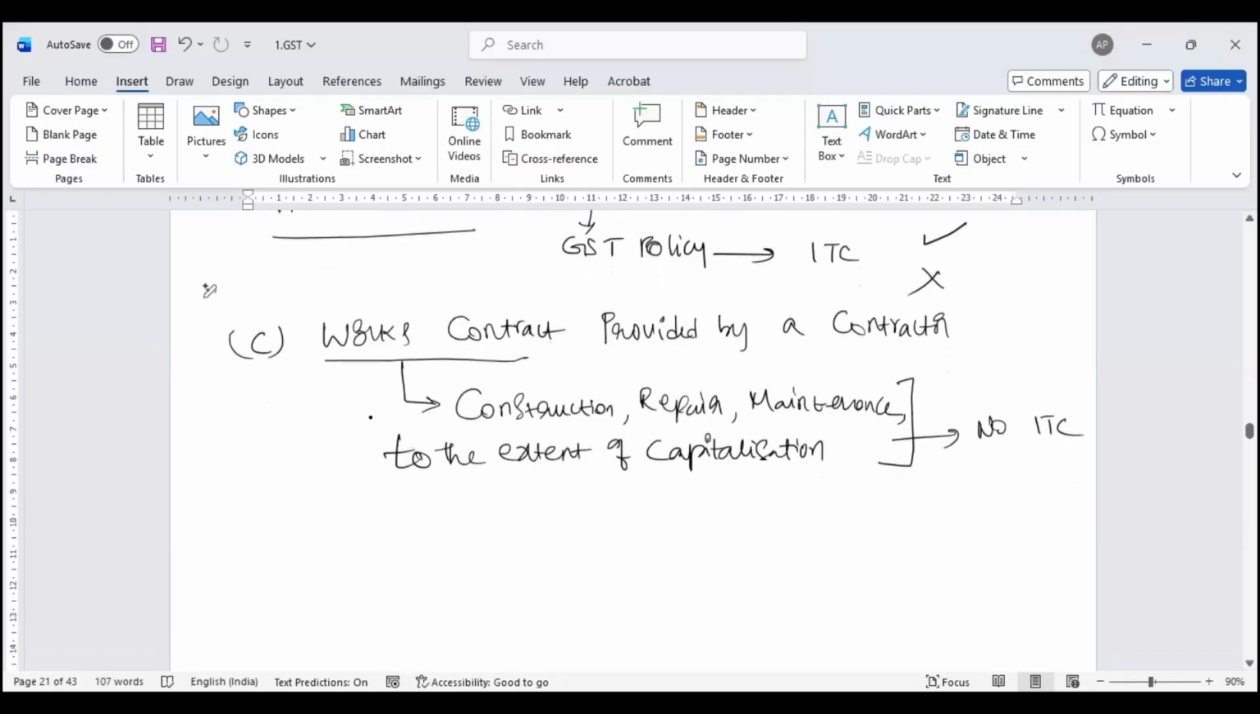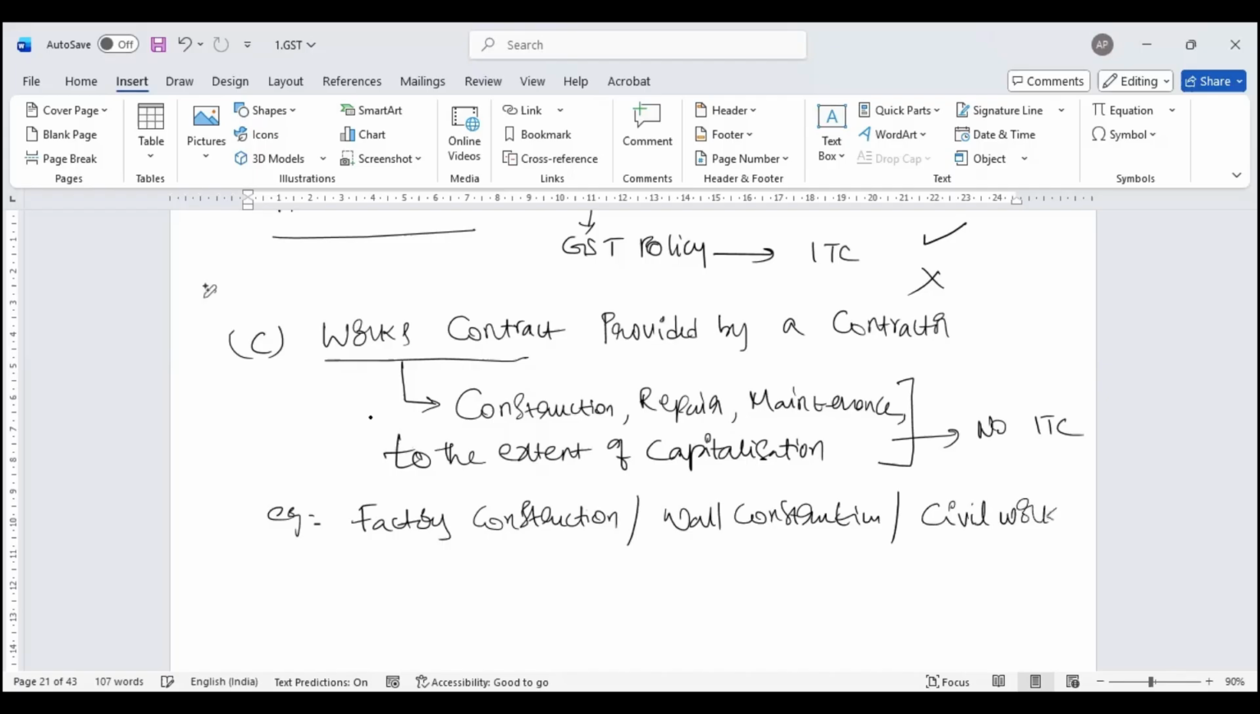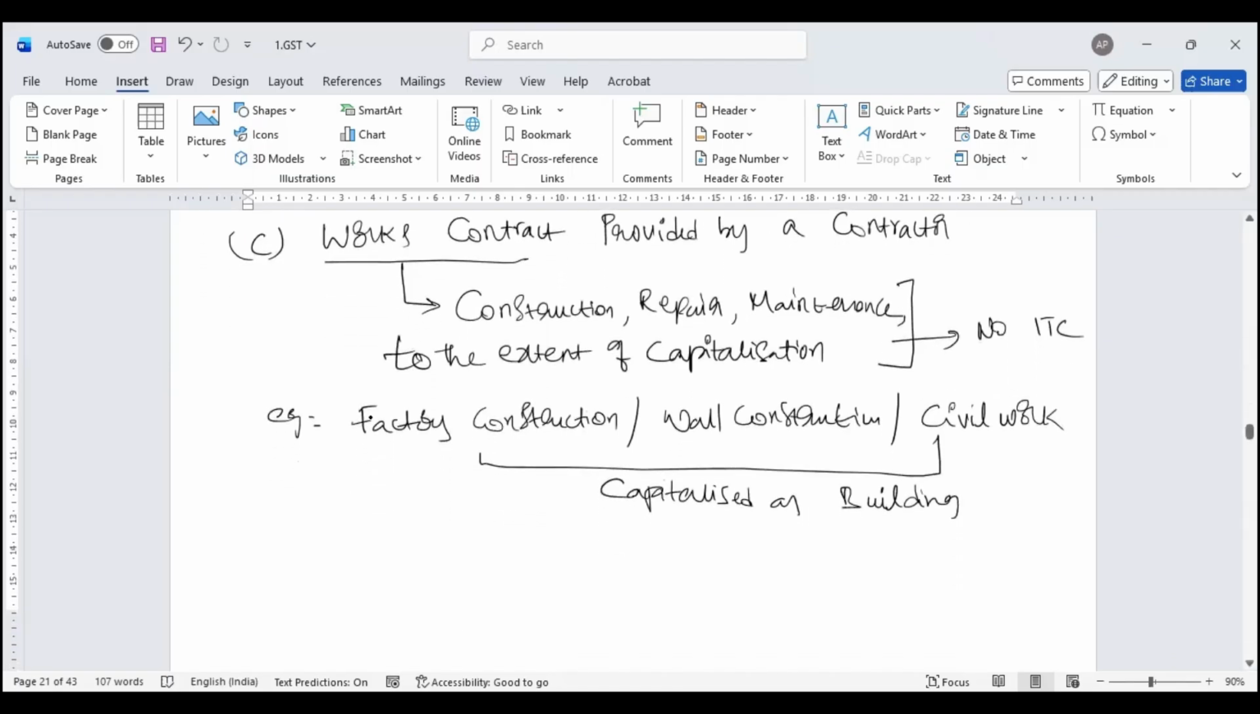For example, factory construction or wall construction or civil work, which I have capitalized in my books as building. All this is a block credit. Let us just read that clause C and come back.